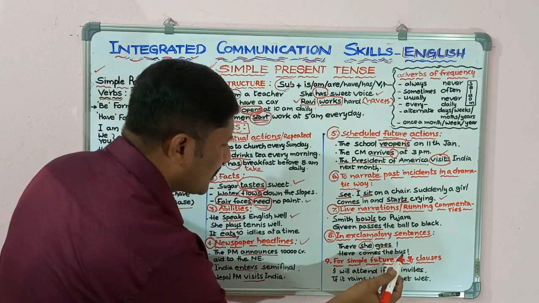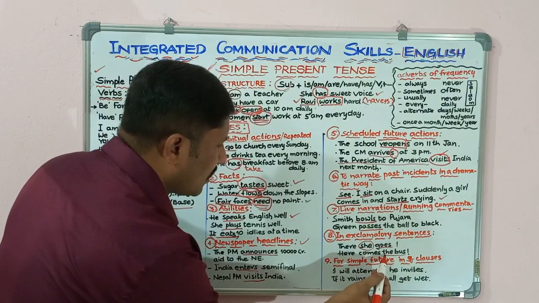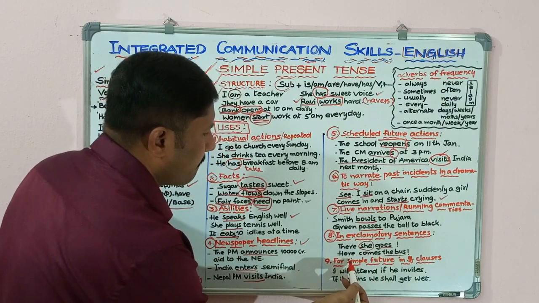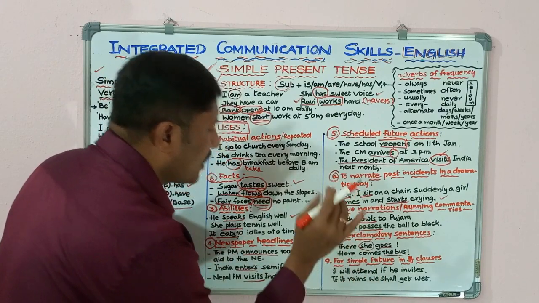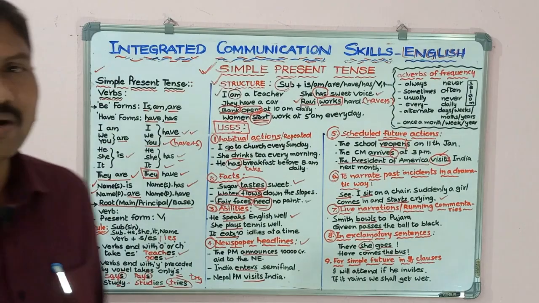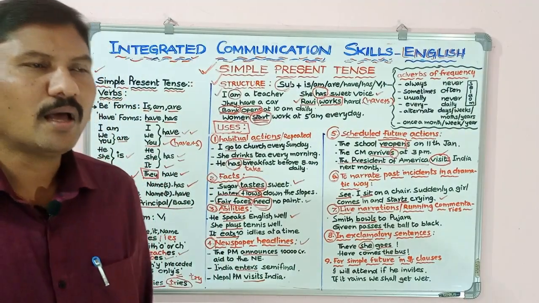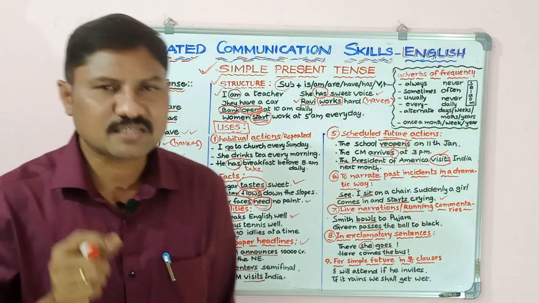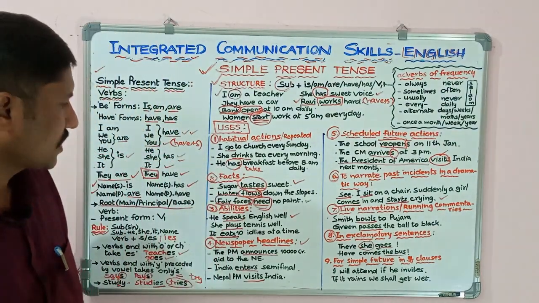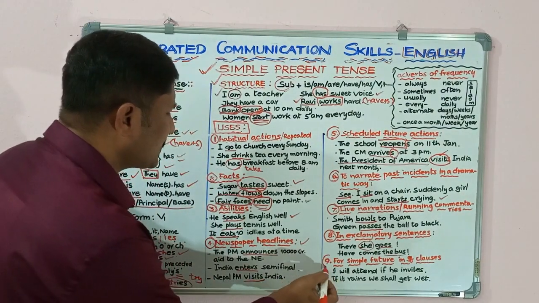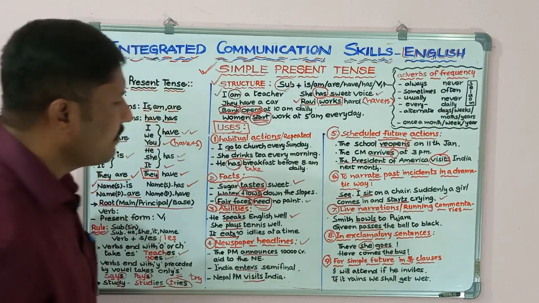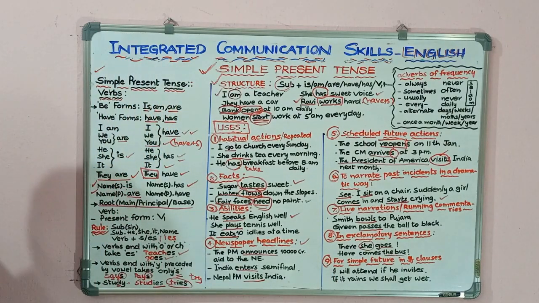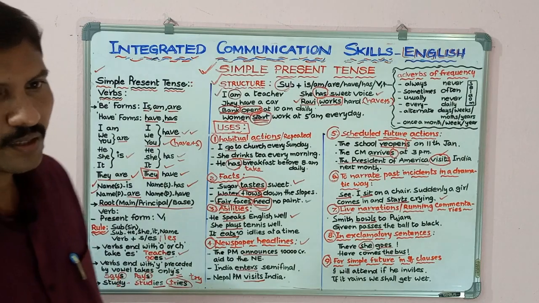What is the subject here? The bus. The bus comes here. So for this type of exclamatory sentences, we use simple present tense for writing these exclamatory sentences. The next use of this tense is for simple future in if clauses.